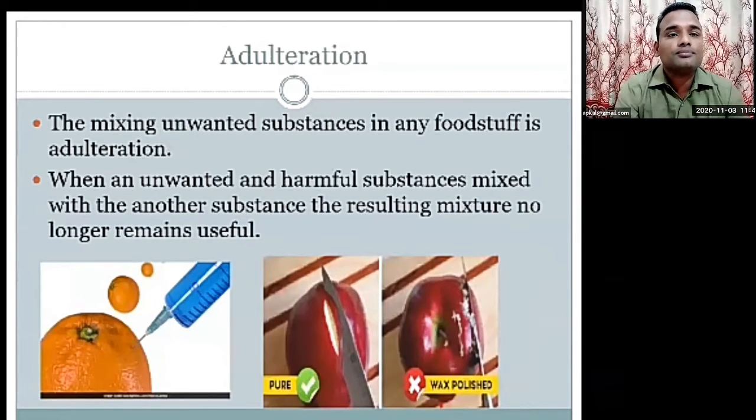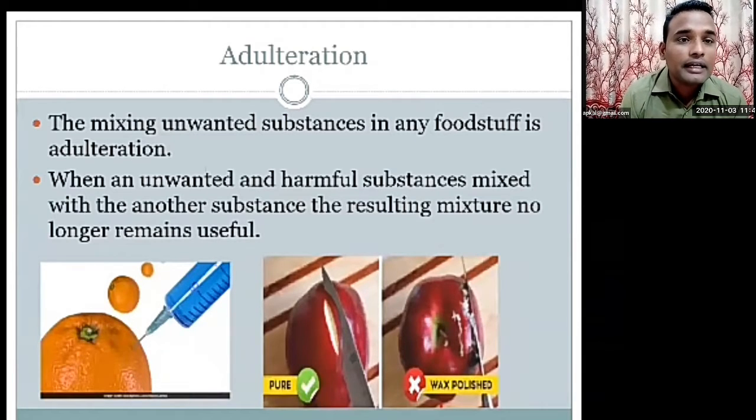Whenever unwanted substances mix into useful substances, we cannot call it a mixture. That is called adulteration. In the first picture there is an orange, and they are giving an injection, some chemical inside the orange.